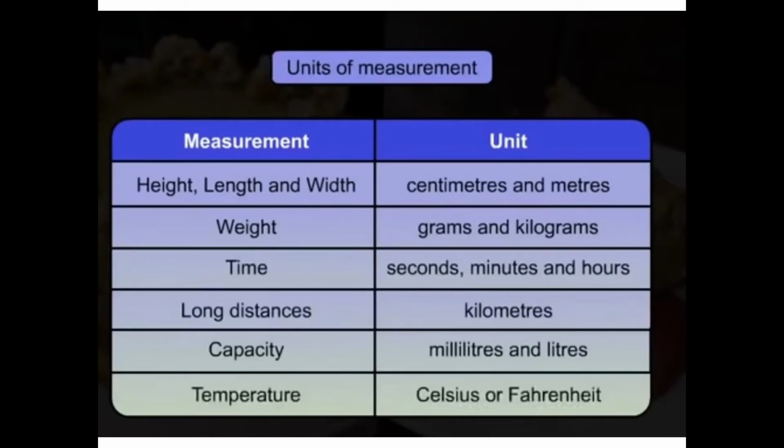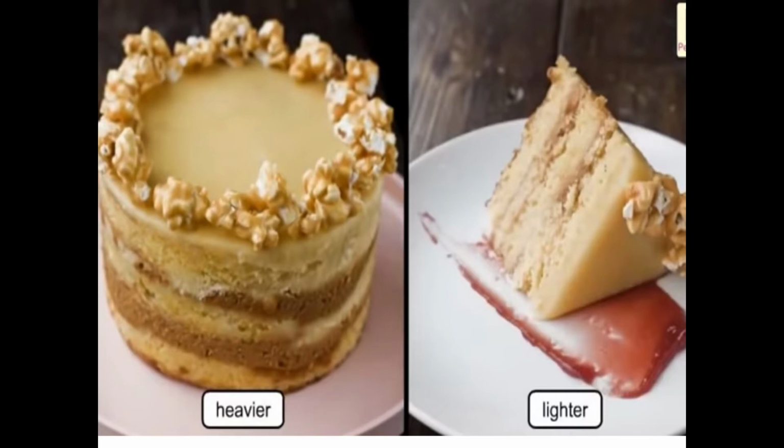See, units of measurement. Measurement and unit. Height, length and width we measure using centimeters and meters. Weight, grams and kilograms. For time we measure seconds, minutes and hours. For long distances we use kilometers. Capacity means liquids we are measuring. How are we measuring? Using milliliters and liters. Temperature, when fever comes, what do doctors and nurses use? Yes, Celsius or Fahrenheit.